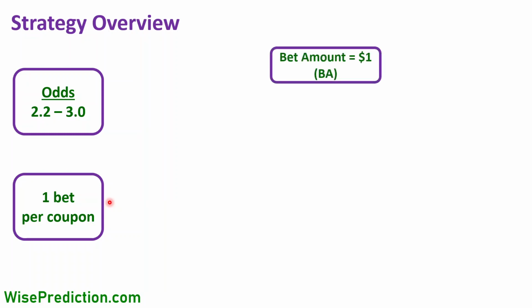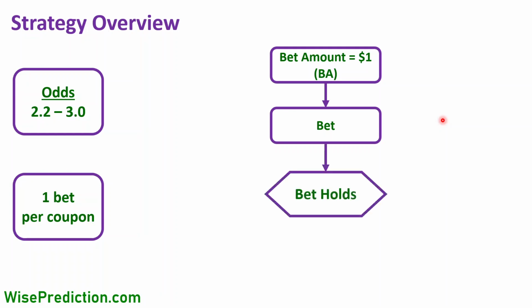We're going to start with $1 only, and the smaller the starting amount, the better actually. But whatever your budget is, you should define your starting budget yourself. If $1 might be too much money for you, then you should start with an even lower number. Or if it's not much money for you, then you can potentially pick a bigger number to start with. But for the sake of example, we start with $1 only. And we put the bet on a match based on the prediction that we have. It's going to be either over or under 2.5 goals for a given match. And later on, obviously, at the end of the match, we're going to check if the bet holds or not.